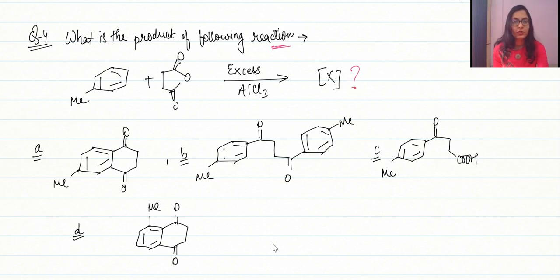Okay. So we are given 4 options when the toluene is reacting with succinic anhydride in the presence of Lewis acid, that also excess. So what will be the product that is formed?